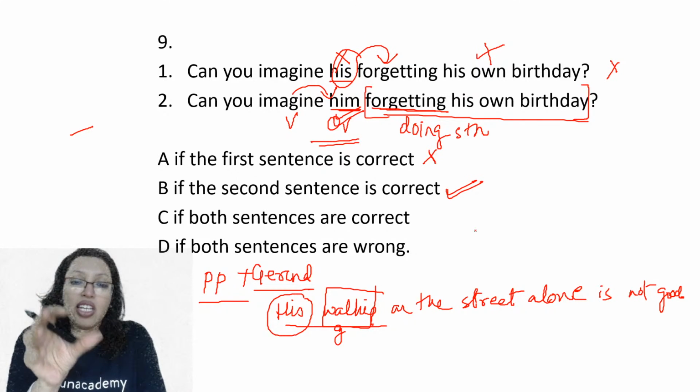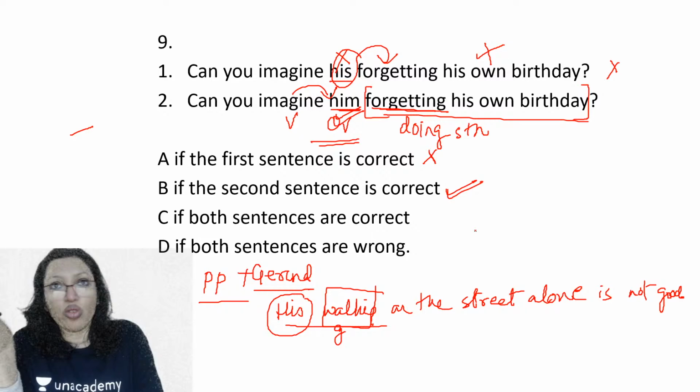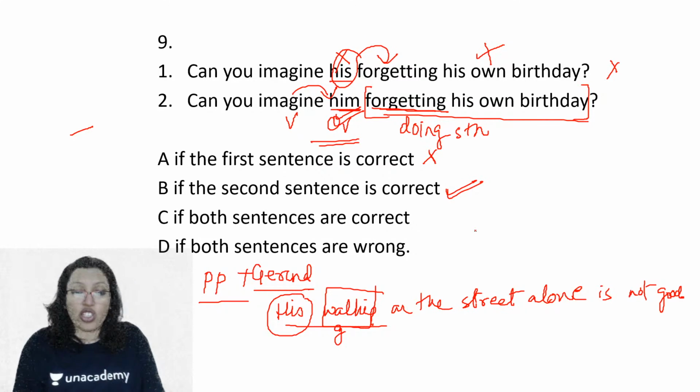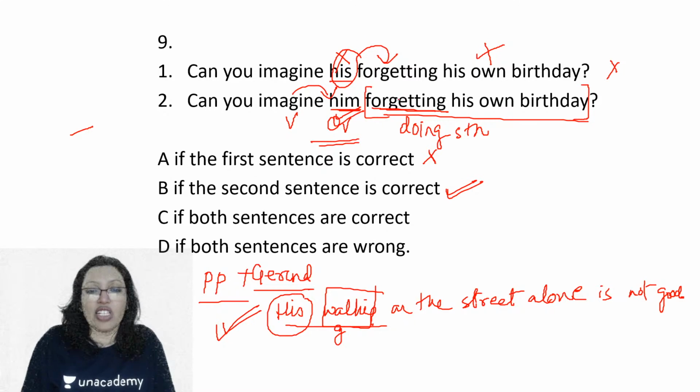It says, can you imagine him and doing something? That 'doing something' is a different phrase. 'Can you imagine his losing something?' Now that's a different sentence. And therefore, the way we've structured it, the possessive pronoun plus gerund rule will not work here in this given sentence, and therefore B is the correct answer.